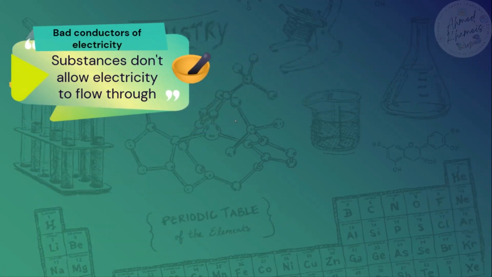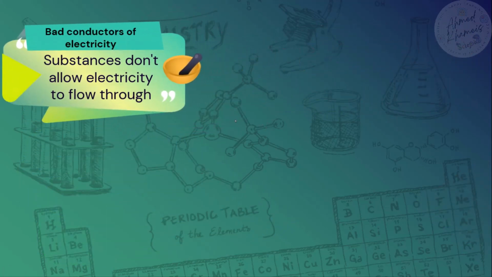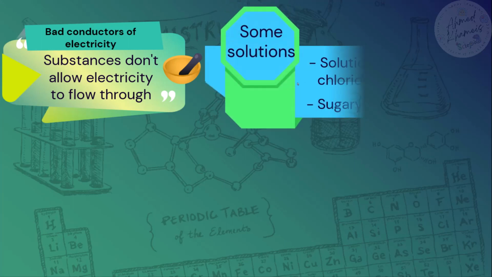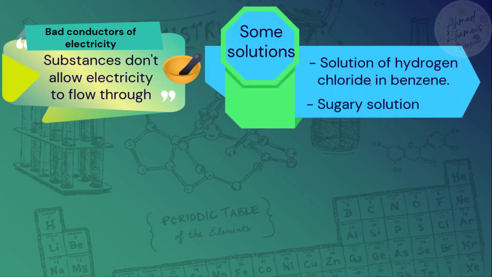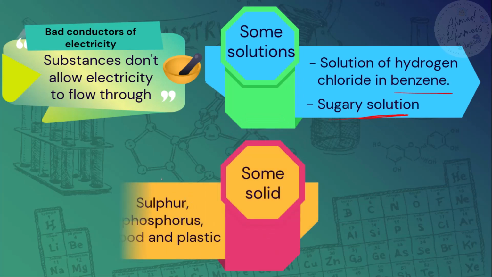And we have bad electric conductors, or insulators, which are the substances that don't allow electricity to pass through. Some solutions, like a solution of hydrogen chloride in benzene, and sugary solution. And some solids, like plastic.